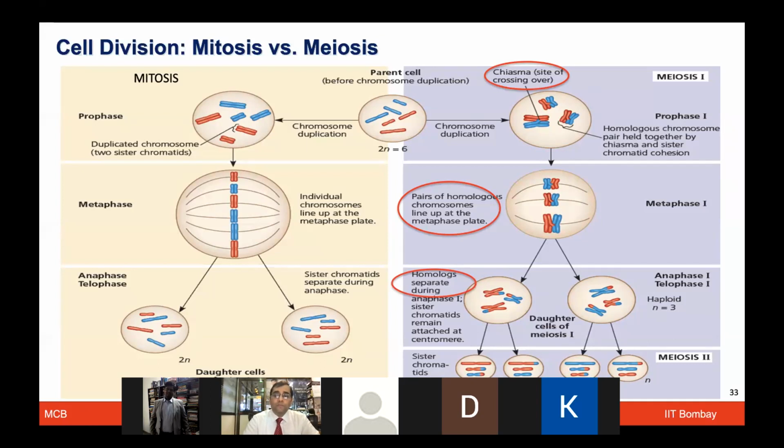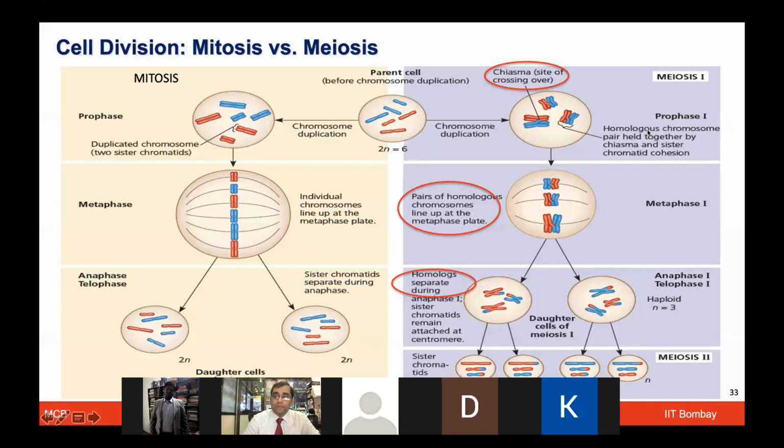Meiosis has broadly 2 different cycles, meiosis 1 and meiosis 2. In meiosis 1, we are looking at some unique changes, and meiosis 2 will be like mitosis, to duplicate that cell. So now the first change, I hope we are clear that the unique event happened in the chiasma. And I've highlighted 3 major events which happen in meiosis 1, which are very unique, only happening in meiosis, which I think you should keep in mind.